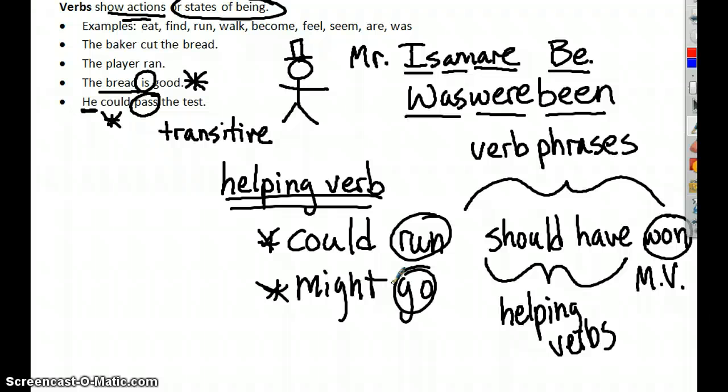They'll always be right in front of the main verb, and they will change the context in which that verb's happening, the tense. So this is how verbs work. They show action, or they show a state of being. And under that umbrella of action, we have two kinds of